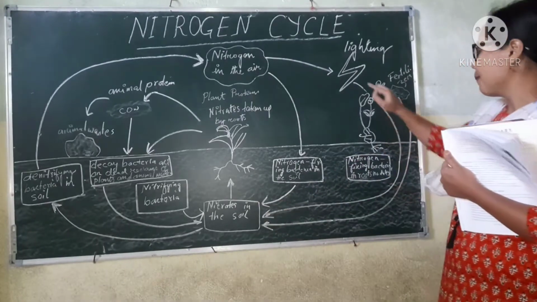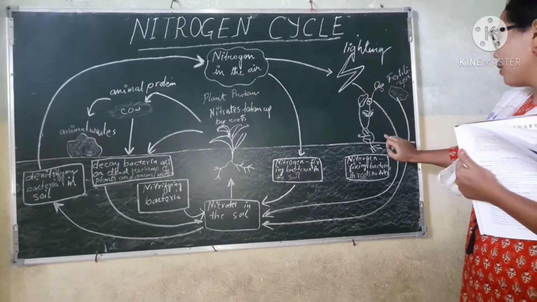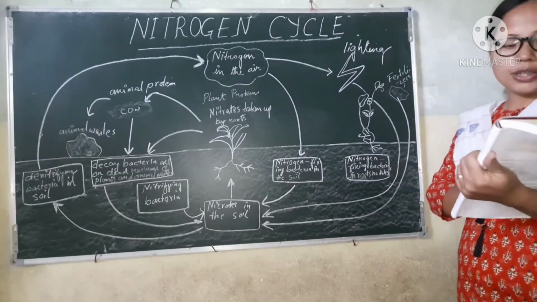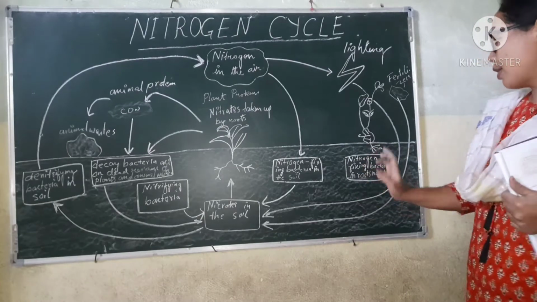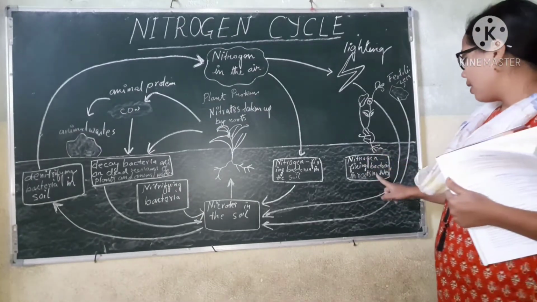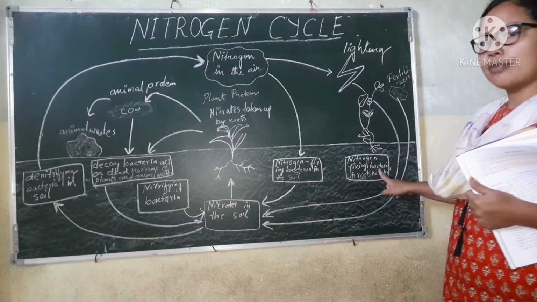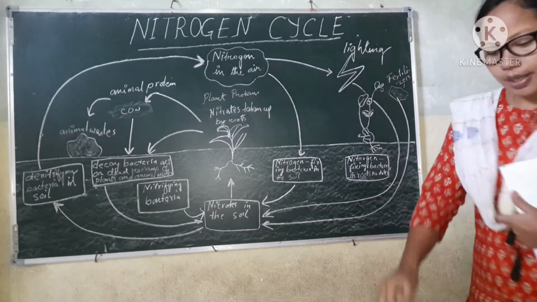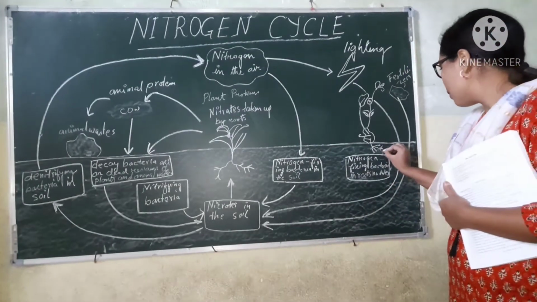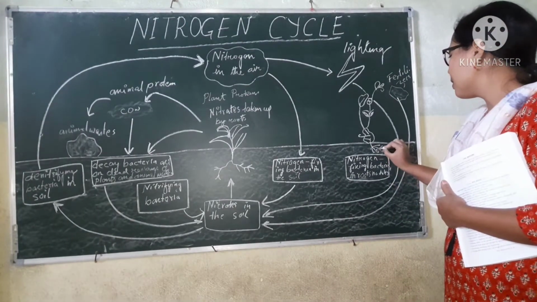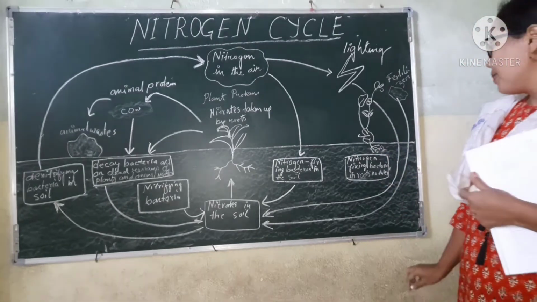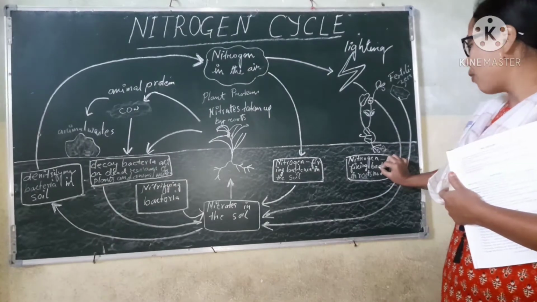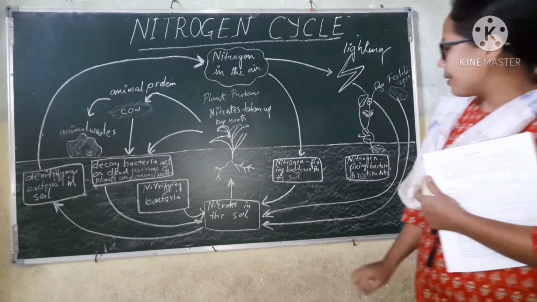And next we can see how they fix it. Nitrogen can be fixed through biological nitrogen fixation. That is biological nitrogen fixation. You will see this is a nitrogen fixing bacteria, for example, rhizobium. Mostly they are present in the root nodules here. So what happens there? They fix the atmospheric nitrogen into a usable form.